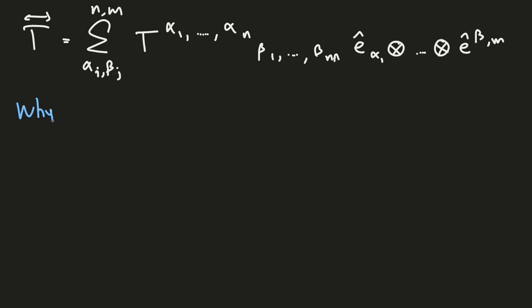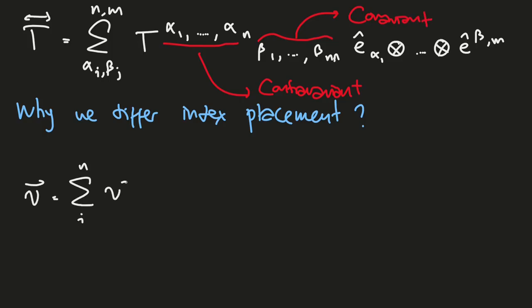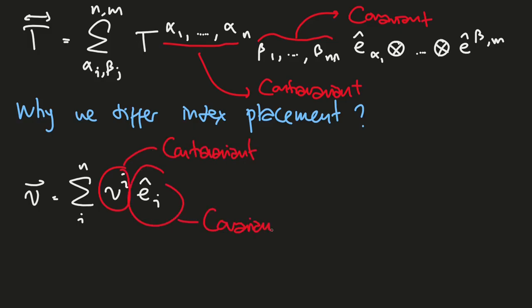Why do we differ in index placement? The different index placement: an upper index denotes a contravariant component, and a lower index denotes a covariant component. For example, in vectors, the component of a vector is contravariant, but the basis is covariant. What is the difference between these two?